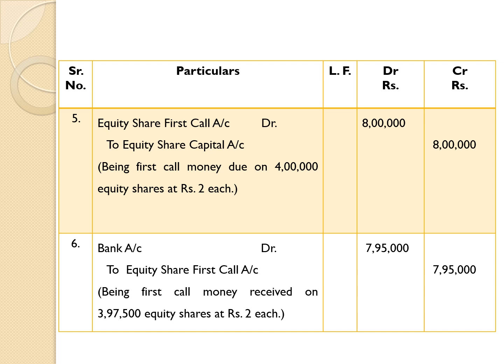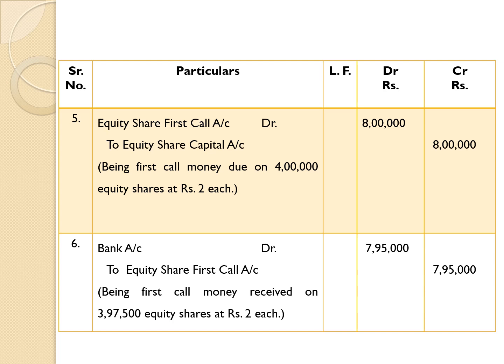Now we are passing two entries regarding first call. First call money due on 4 lakh equity shares at rupees 2 each. So we are going to show amount due on first call. Therefore, first call account would be debited. 4 lakh into 2 is equal to 8 lakh.